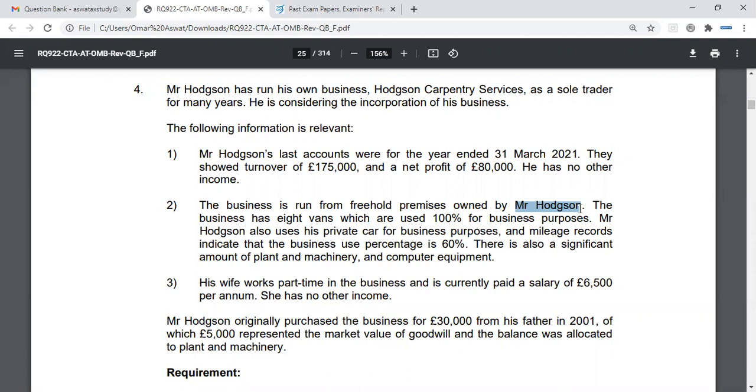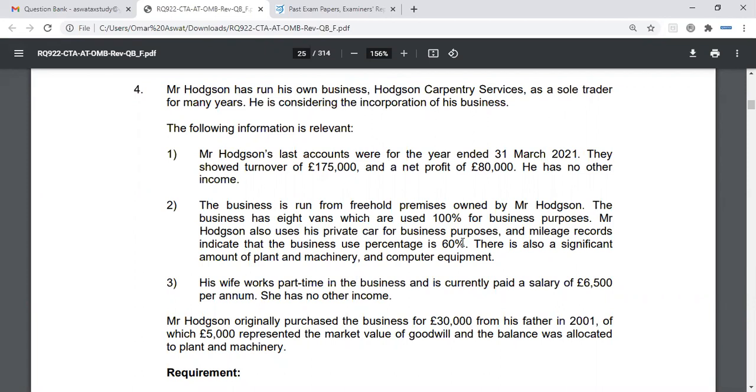You keep the car personally, but you use the car 60% for business purposes. You keep a mileage record of your business miles. And then what do you do? Claim the business miles back from the company. Excellent. Which rate is that? I'm not sure. It's the 45 pence for the first 10,000 miles and 25 pence thereafter.